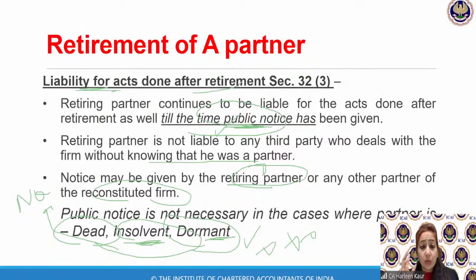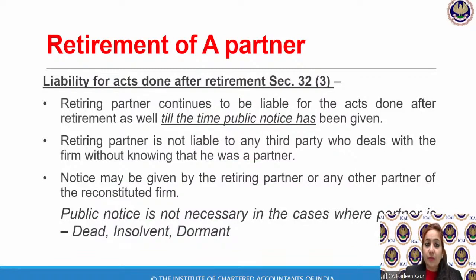Now let us understand what is the meaning of public notice. So there was a dealer who was dealing with this firm. Let's say there is a firm, children, ABCD Associates. D is retiring from the firm. During the time D was a partner in this firm, they had certain transactions with a dealer, Mr. R. Okay, let's make a new dealer.